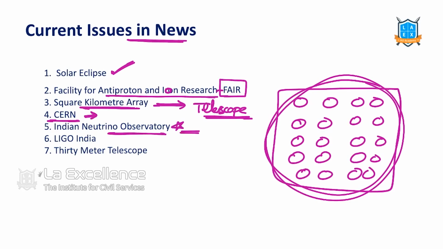The Indian Neutrino Observatory is there in India. Work has already started in Maharashtra. This started in Tamil Nadu. LIGO project India, LIGO India also started its work in Maharashtra. The 30-meter telescope is in news. So what are all these things? These are all related to fundamental physics.